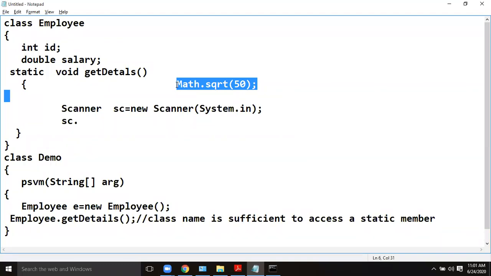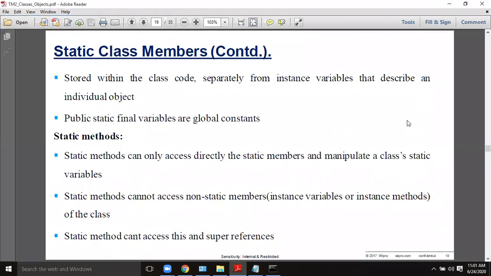The most important thing: static members don't require instantiation. Instantiation means object creation. There is no need of object creation; directly you can access them with the class name. Okay, this is about static, the most important thing.